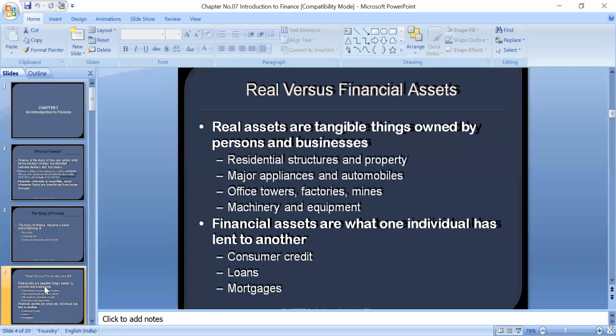Similarly, we have two types of assets. One is called real, and the other is financial assets. Real assets are tangible things owned by persons and businesses that have a physical existence. Tangible means touchable; we can touch them. Examples are property, plant and machinery, motor vehicles, factories, furniture, pictures, and machinery and equipment. These are examples of real assets. They have a physical existence.